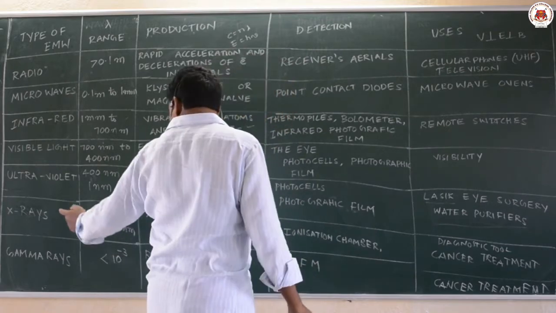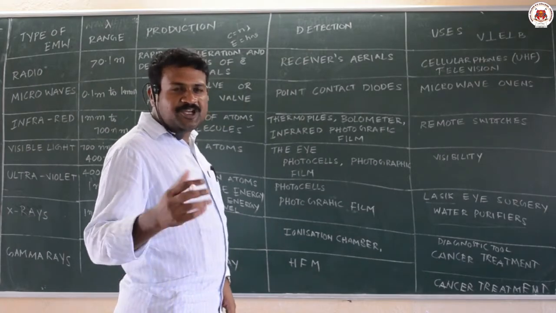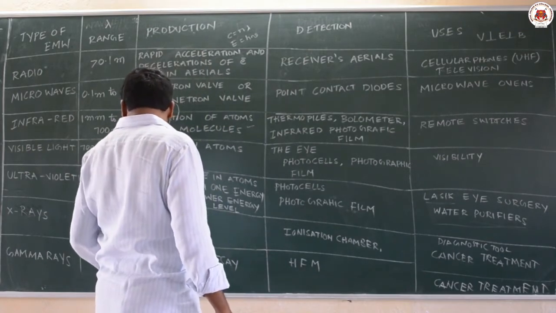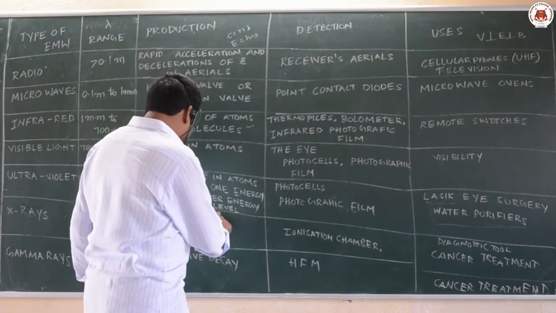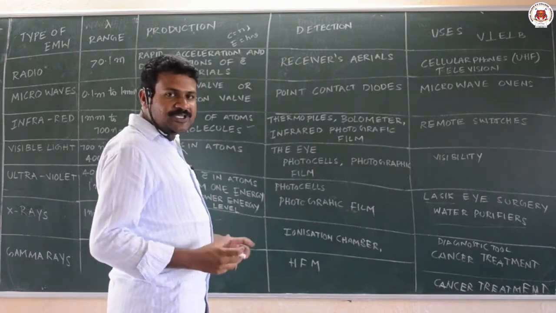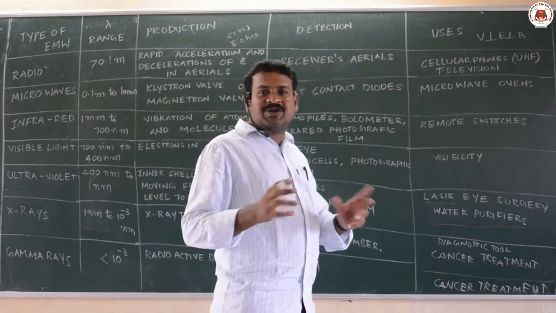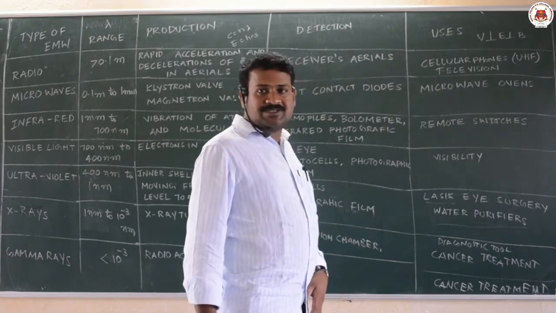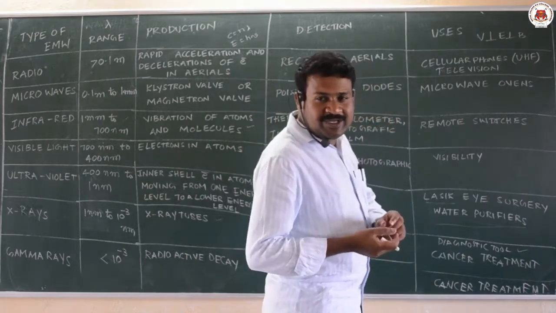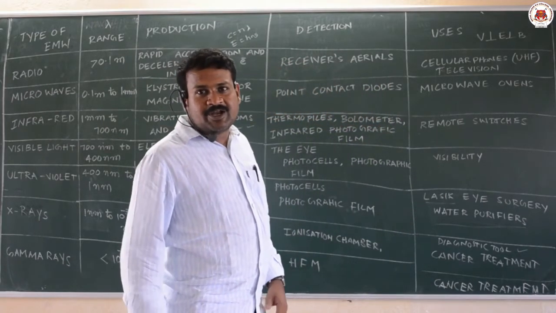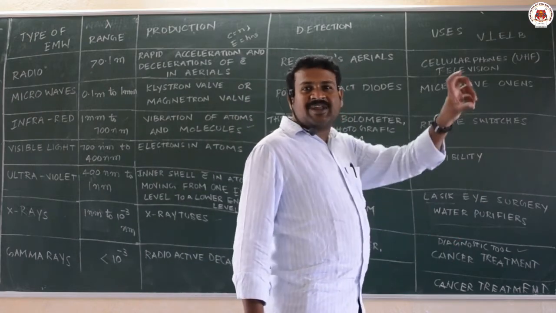And next, X-rays, which were discovered by Roentgen. What is the meaning of X? It means unknown rays. The wavelength range is 1 nanometer to 10 power minus 3 nanometer, and they are produced in X-ray tubes, special tubes. Detection is done by using ionization chambers. X-rays are used as a diagnostic tool, to know the cracks in bones. In order to know the cracks in bones, we use X-rays in diagnosis.